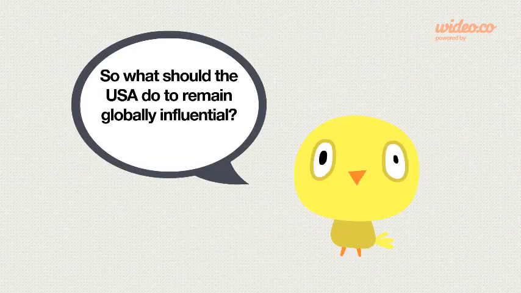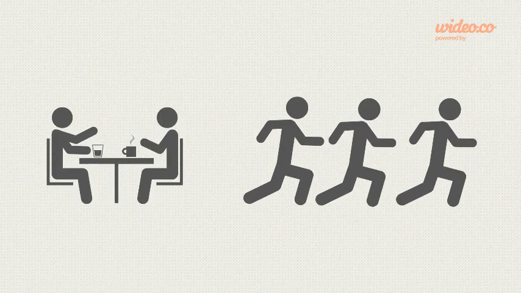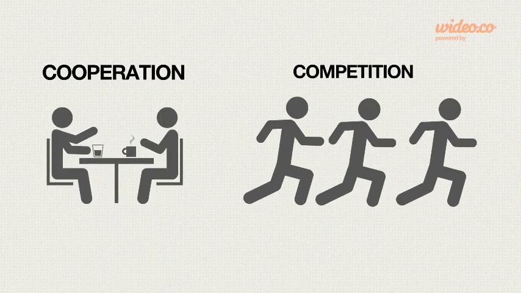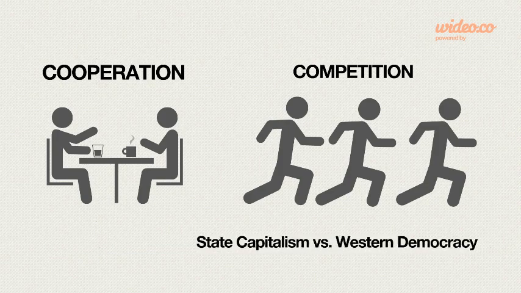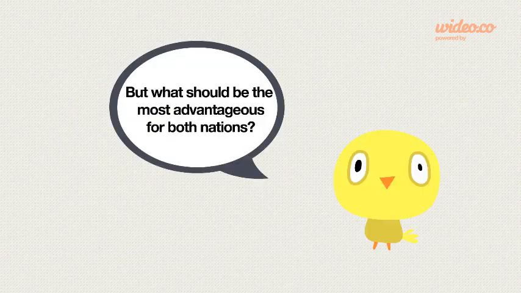So, what should the USA do to remain globally influential? It needs to decide between cooperation or competition. Competing would be the most logical because state capitalism is naturally the contrary of Western democracy. But what should be the most advantageous for both nations?